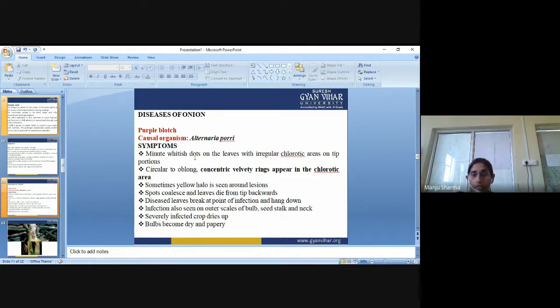Infection is also seen on outer scales of bulb, seed stalk and neck. Severely infected crop dries up and bulbs become dry and papery.